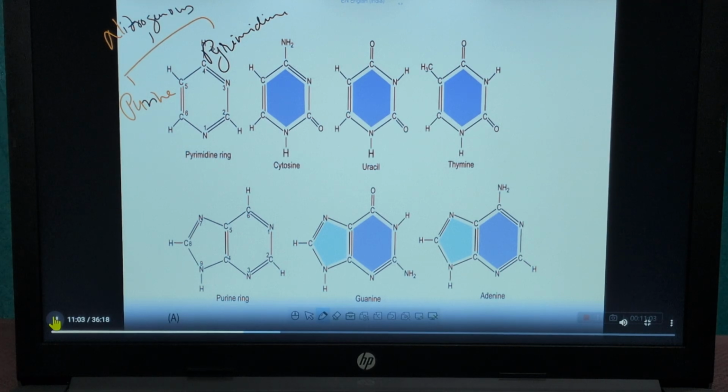In pyrimidine, three nitrogenous bases are present. That is cytosine, uracil, thymine. Whereas in purine, 2 nitrogenous bases are present. That is guanine and adenine, right? These are the 3 types of pyrimidine. Among these 3 types of pyrimidine, in DNA,